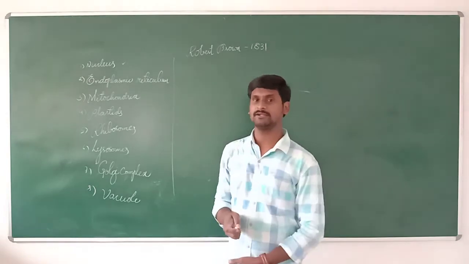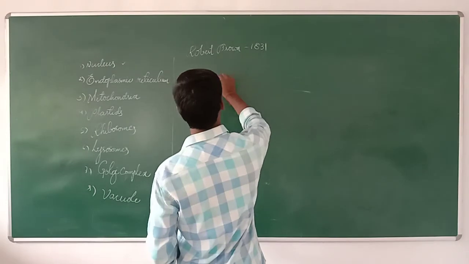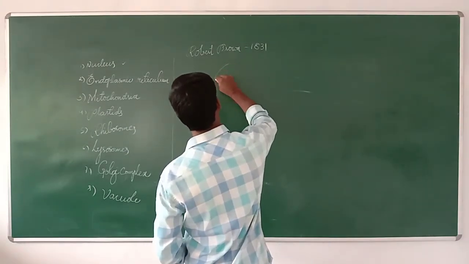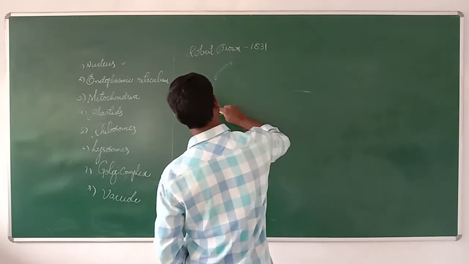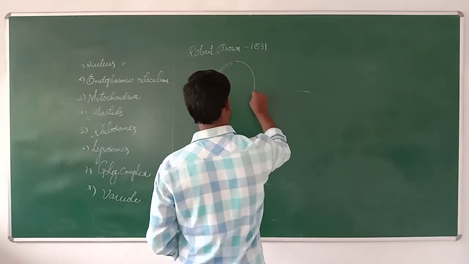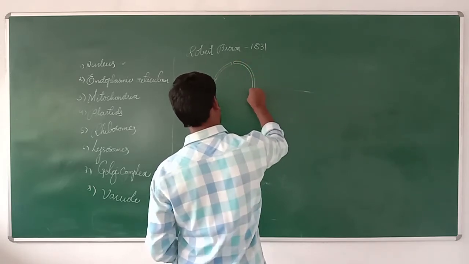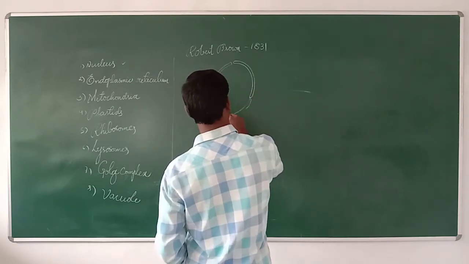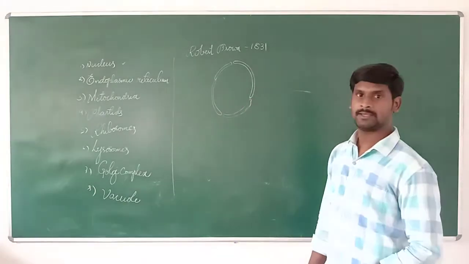You can observe the sides of the nucleus, and you can see some additional spots present. What are those?